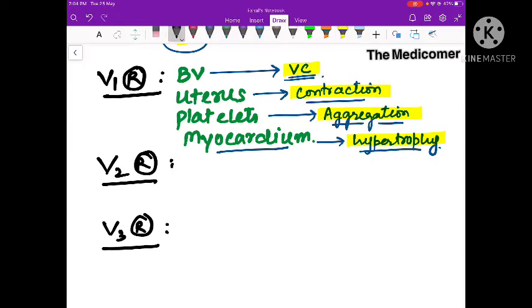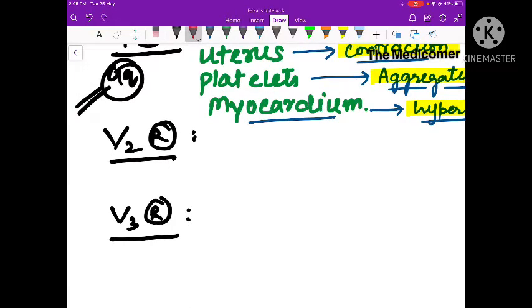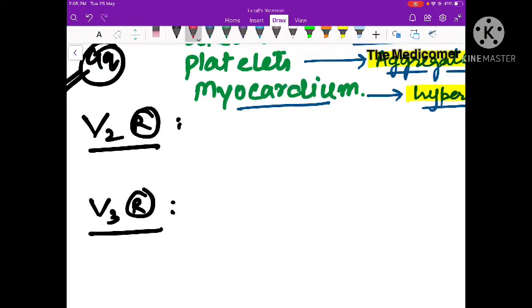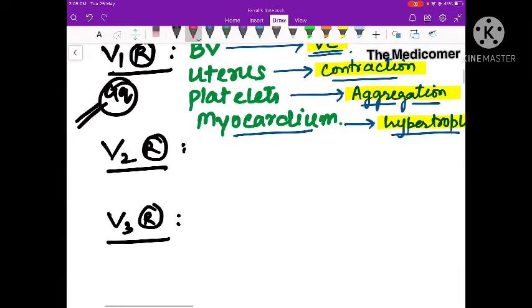And since it's mainly related to contraction of some muscle, this V1 receptor is the Gq subtype of G protein coupled receptor. Now V2 receptor is again a very important receptor, but before V2 receptor, let's discuss V3 receptor.